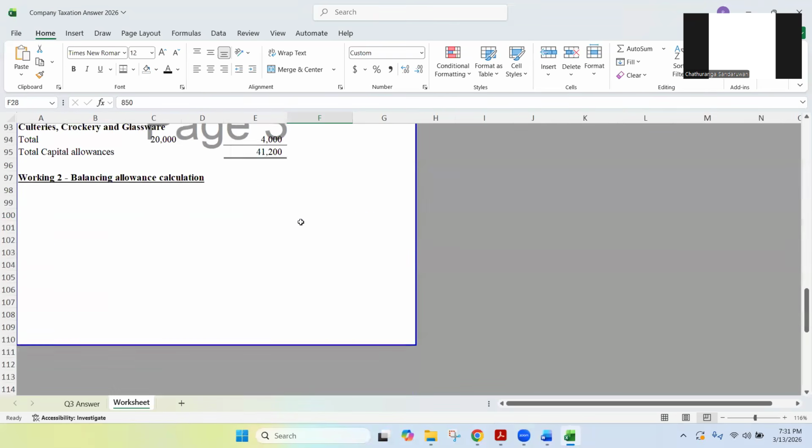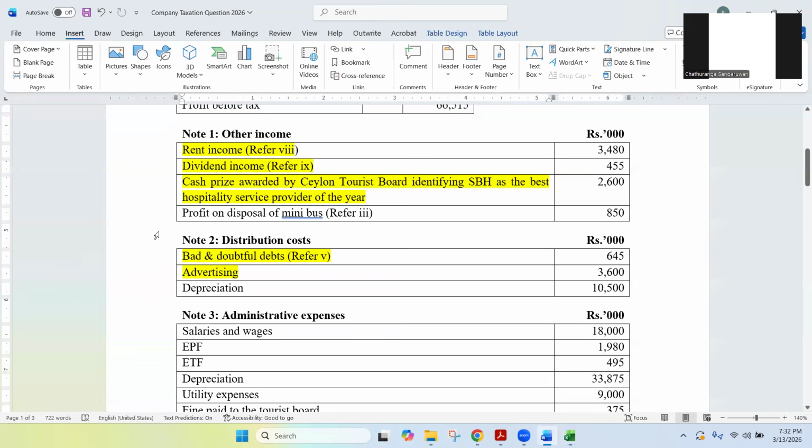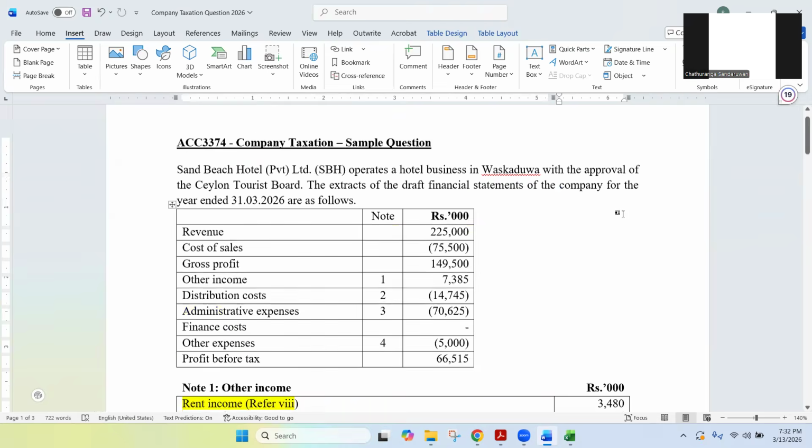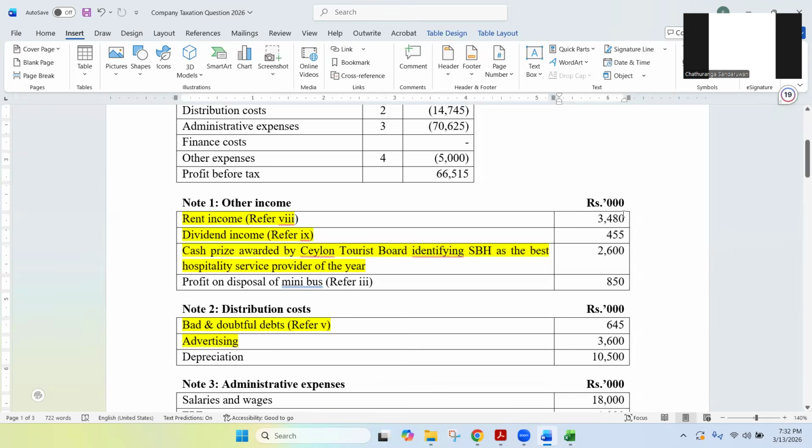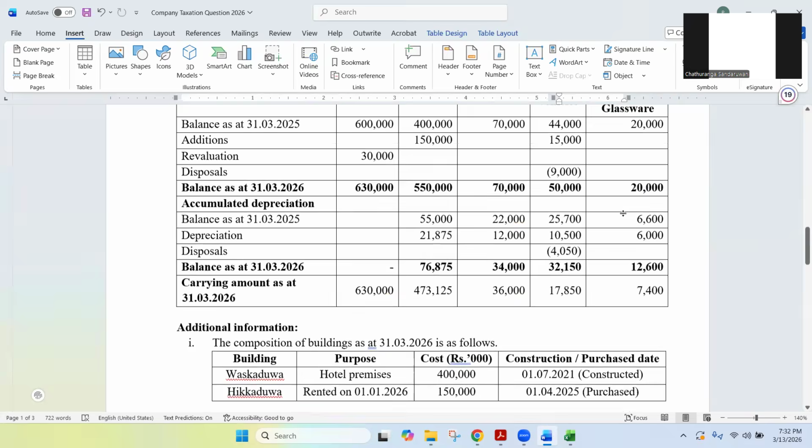Now I'm going to calculate the actual profit based on the taxation. Right. To calculate the profit, we'll see, first of all, how much is the sales proceeds? How much they have earned by selling this minibus actually. We have the profit as 850, but we don't know the sales proceeds they have earned by selling this minibus. How can we calculate that?